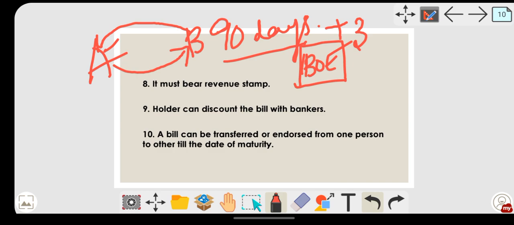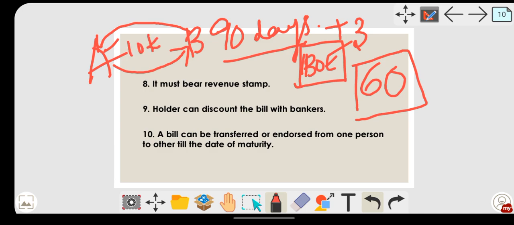Now what was the maturity date? 90 days was the maturity date, but suppose today is the 60th day of the bill. I'm just taking an imaginary example. Now suppose B is in need of money. If A has taken 10,000 from B, B cannot go to A and say please pay my 10,000 back. He cannot do that, because the maturity of the bill is 90 days plus 3 days as mentioned in the bill.